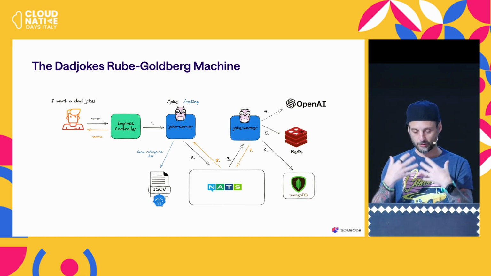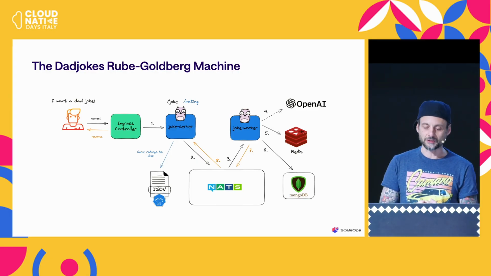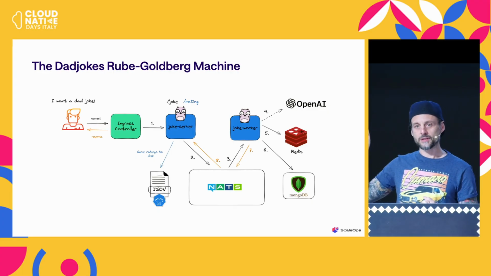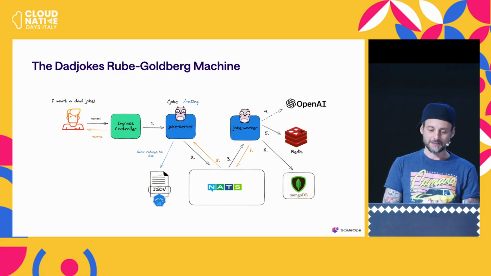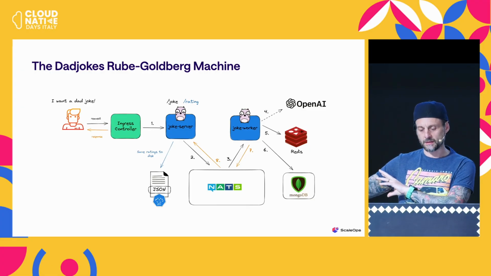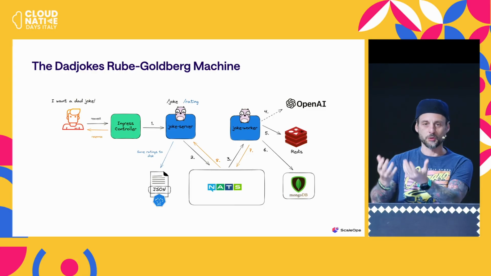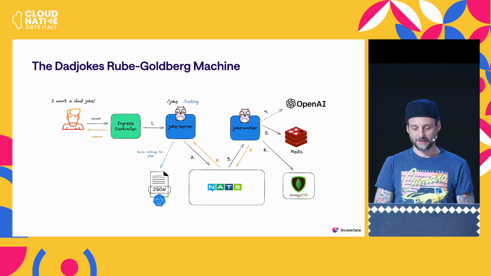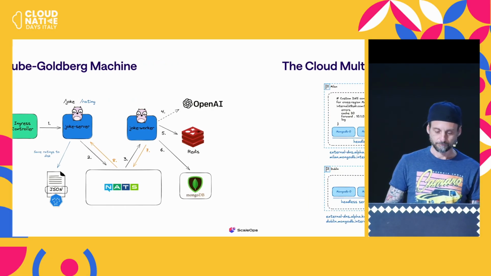Then it is going to store the joke into a MongoDB database server and cache it into Redis. At the same time, the joke server also provides a rating endpoint that allows you to rate a joke and store it locally in a PVC in JSON format. And the joke worker, once it has served the joke, is going to publish the message on NATS. The joke server gets the joke and sends it back to the user, right? So simple things, but a very complex way of doing it.